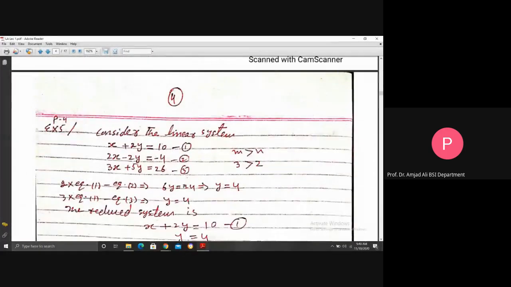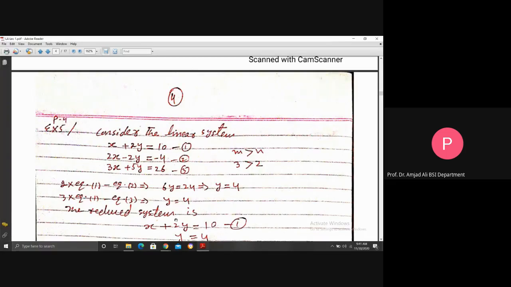If we consider here another case in which the number of equations is greater than the number of unknowns, because the number of equations is 3 and the number of unknowns is 2, equations 1, 2, 3, but x, y are 2. So this is the case where the number of equations is greater than the number of unknowns. Again, by elimination, if you eliminate x from 1 and 2, 2 times equation 1 minus equation 2 gives you 6y equal to 24, y is equal to 4. Similarly, eliminate x from 1 and 3. So multiply equation 1 by 3 and subtract equation 3. We get directly y is equal to 4.